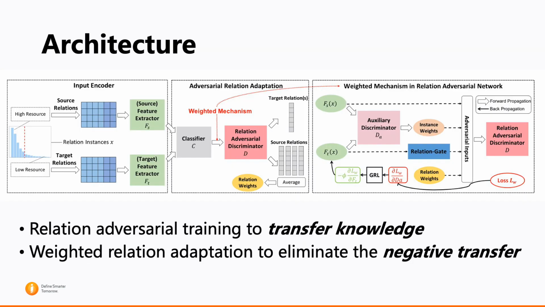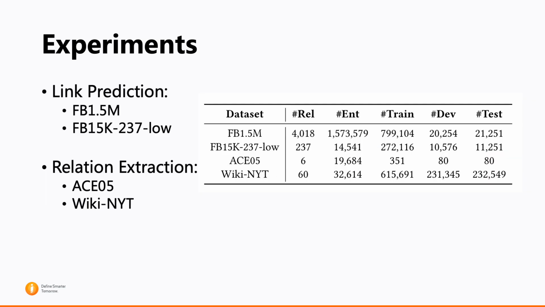This is overall our approach. Relation adversarial training can transfer knowledge, and weighted relation adaptation can eliminate the negative transfer. And we conduct our experiments for link prediction and relation extraction on 4 datasets, and all datasets are publicly available.